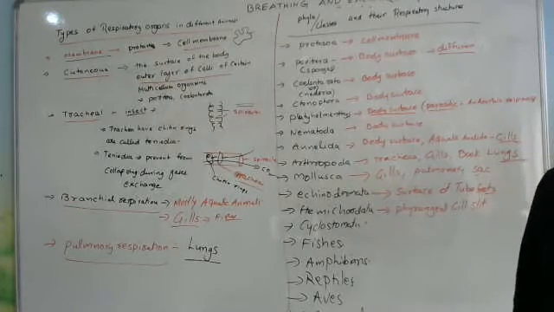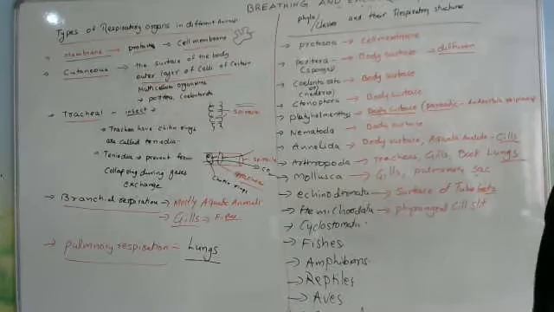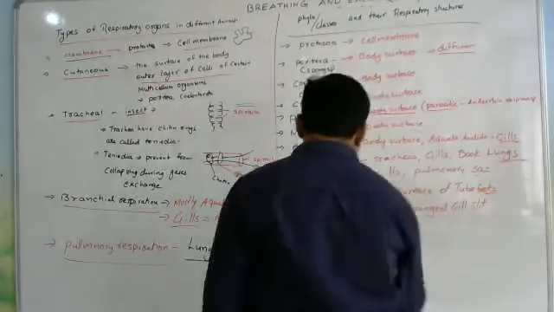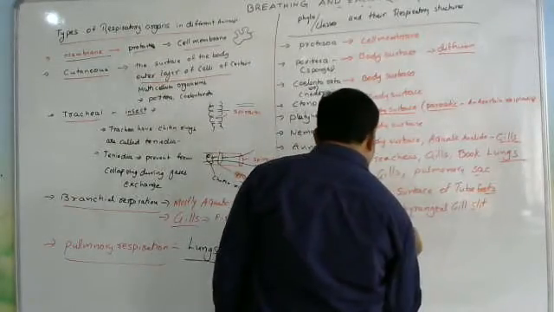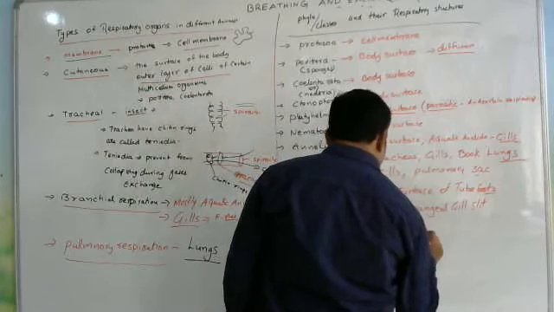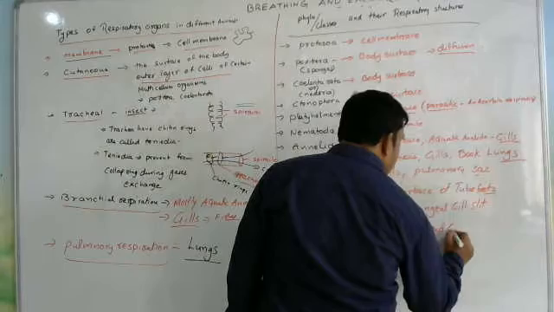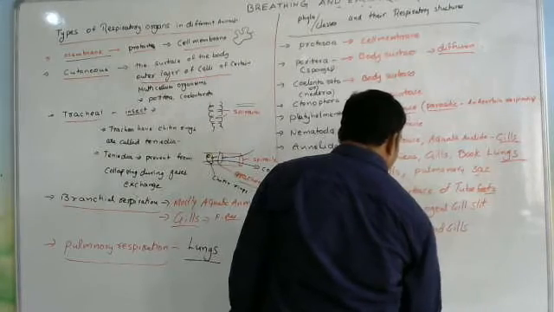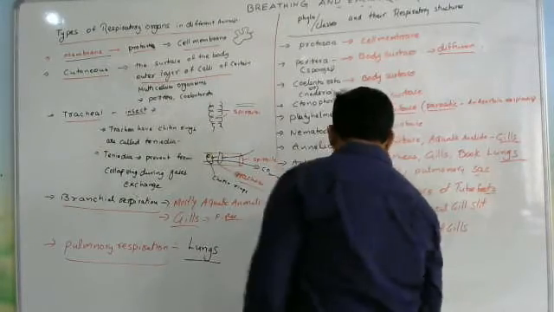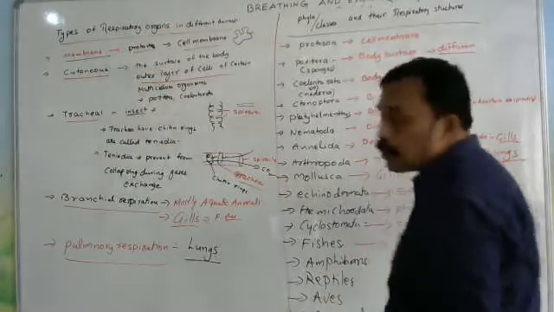Cyclostomata respiratory organs are skin and gills. Skin and gills are the respiratory organs of Cyclostomata. After Cyclostomata, next one, fishes.